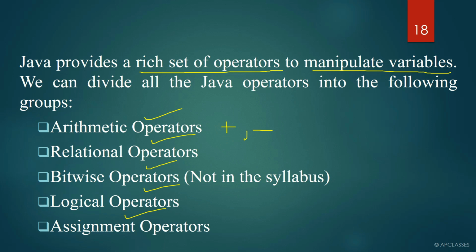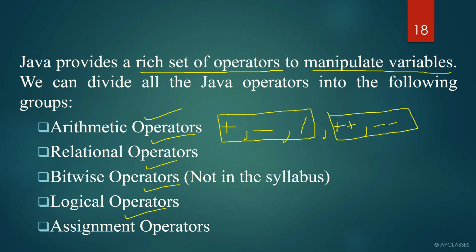Negative sign, arithmetic operator. Division sign, arithmetic operator. Plus sign, arithmetic operator. Minus sign, arithmetic operator. But here plus, minus and division come under binary operator, and plus and minus also come under unary operator. So whatever operator we are going to discuss in this topic, each and every operator will come either under unary operator, binary operator or ternary operator.